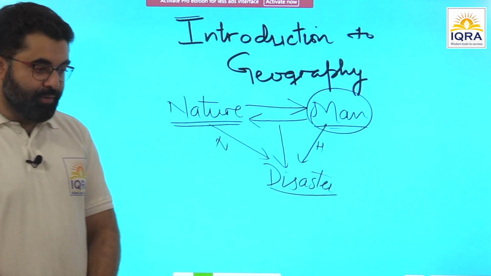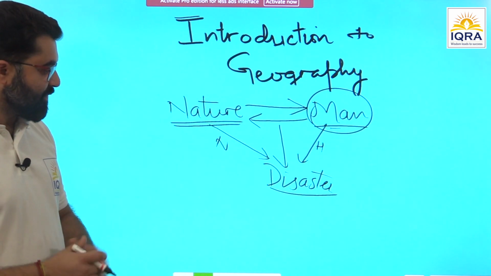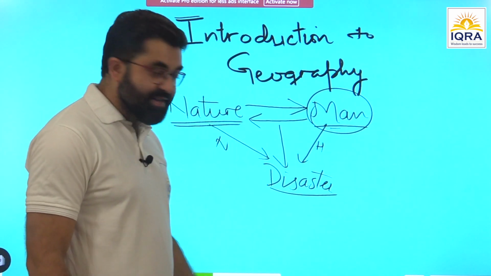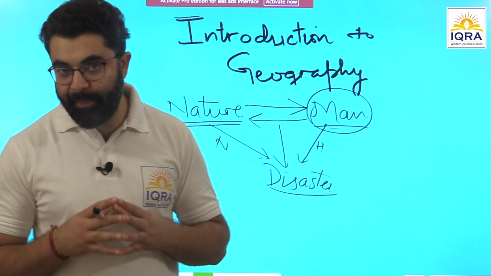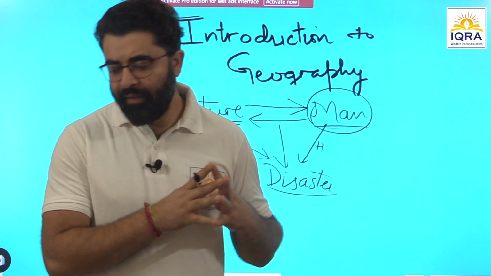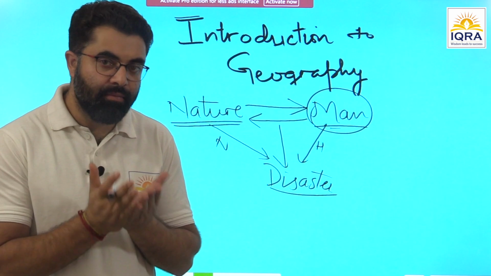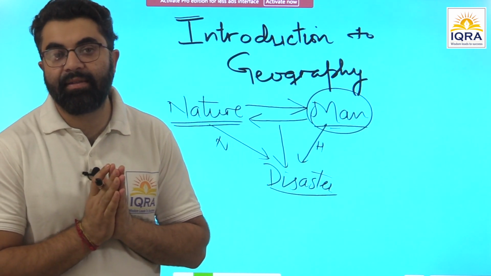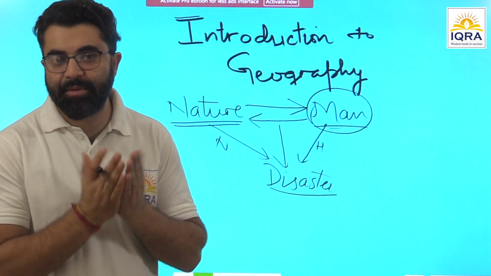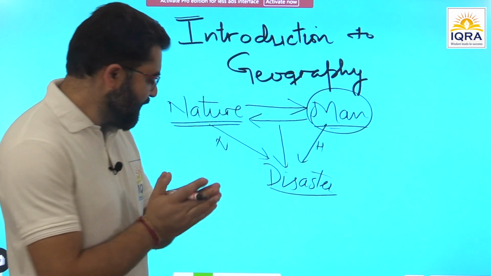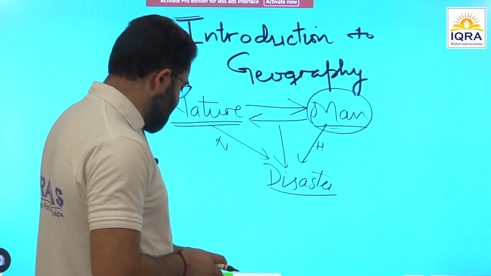Clear? So having done with this introduction to geography, let us now start the basic concepts of geography, which I'm sure most of you know. Let's have a discussion on that. Some basic concepts.